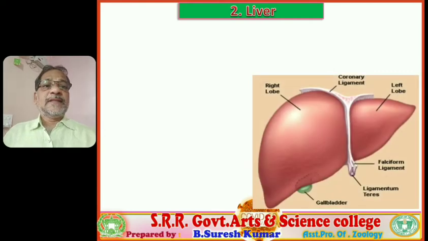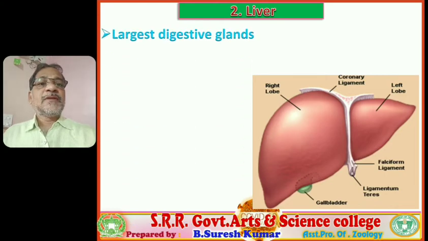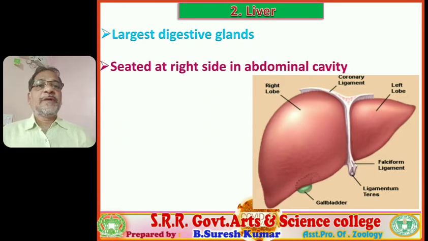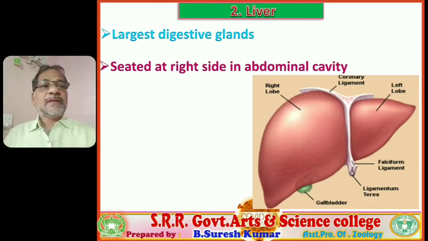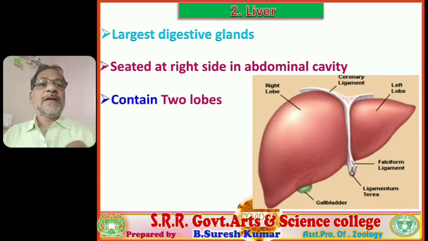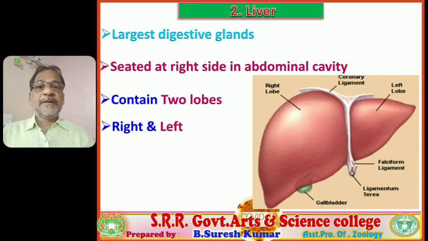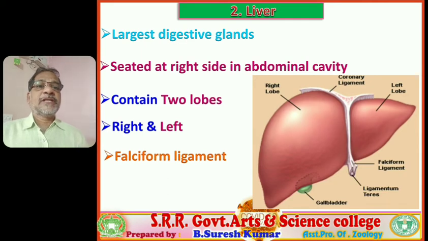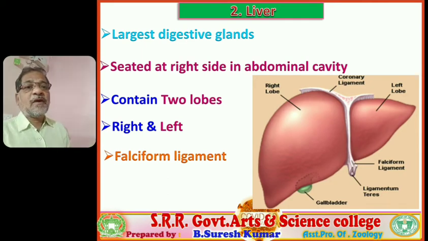So this is a visual of a liver, dark reddish brown in color. It is the largest digestive gland, and it is a bilobed gland situated on the right side in our abdominal cavity, below the diaphragm. These two lobes are the right lobe and left lobe. These two lobes are tied up with a connective tissue structure that is called the falciform ligament.